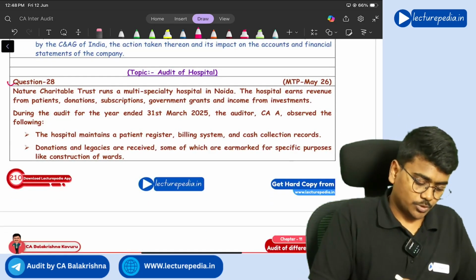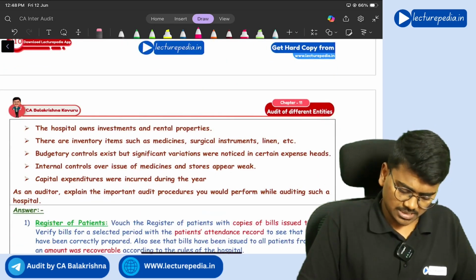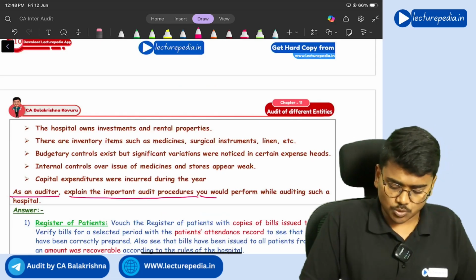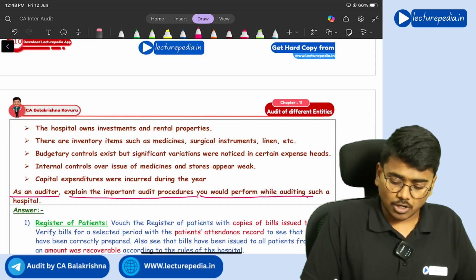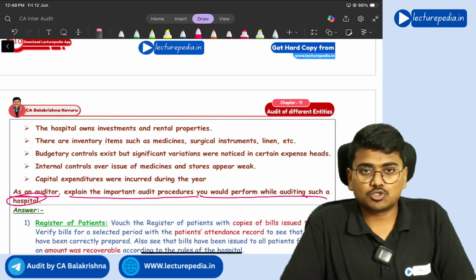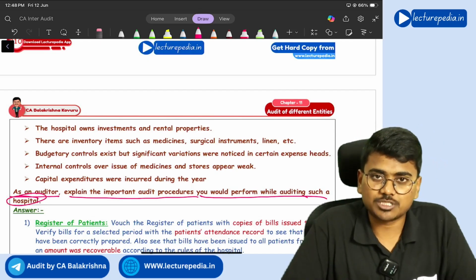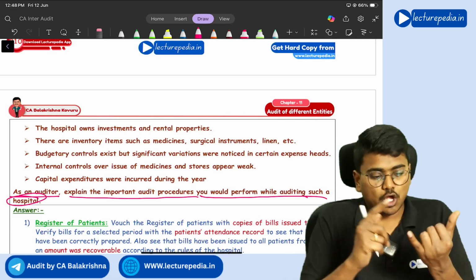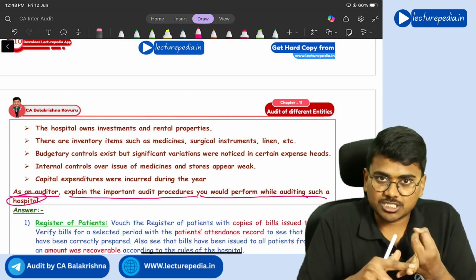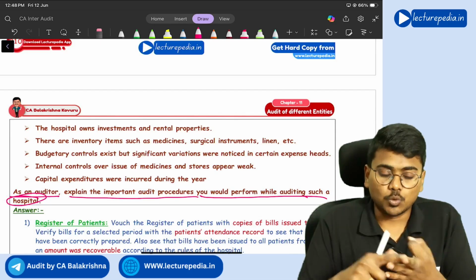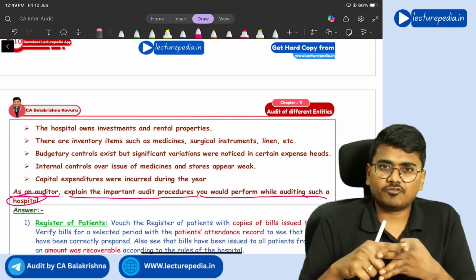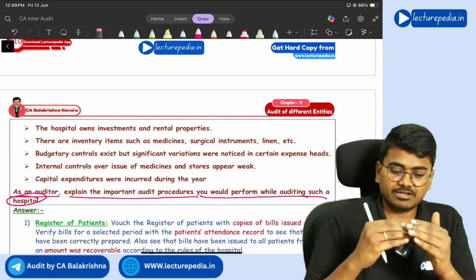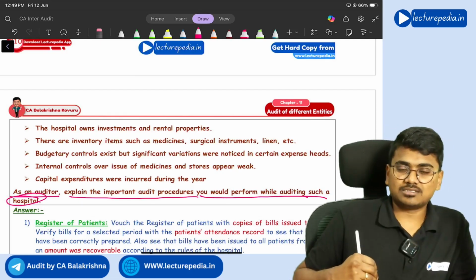Next, question number 28. As an auditor, explain the important audit procedures you would perform while auditing a hospital. So with respect to audit of a hospital, what points will you consider? This is a direct question. See, audit of club, audit of hospital, audit of school, and audit of cinema hall. For all these four, there is a list of points that you will consider.